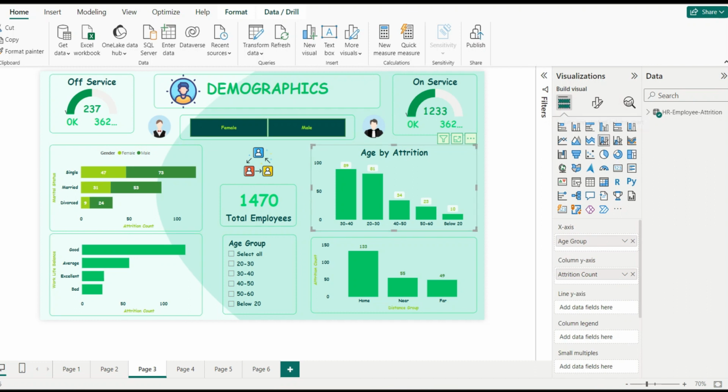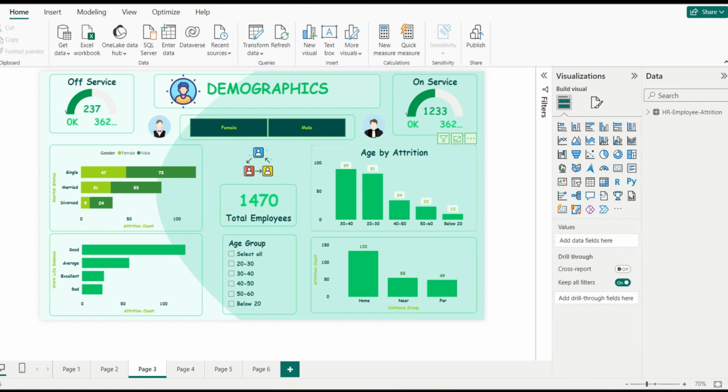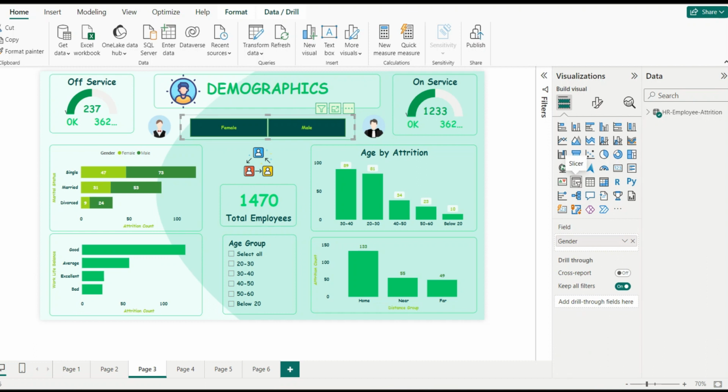Next, this is a stacked column chart which explains age by attrition, with different age categories from 20 to 30, 30 to 40, and so on, down to below 20. Next, this is a clustered column chart which explains the distance group by attrition count. We have three different distance groups: home, near, and far. Next, I have used another slicer which gives us the option of male and female.